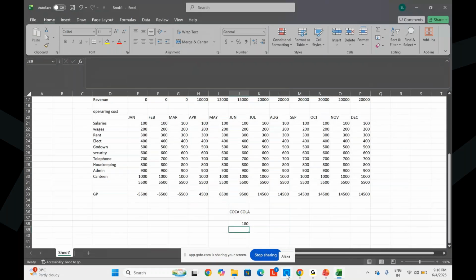So now, for example, Coca-Cola is doing business in 180 countries. Then we need to plan the same kind of operating expenses in 180 countries.